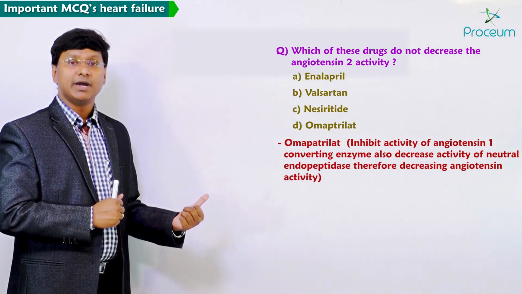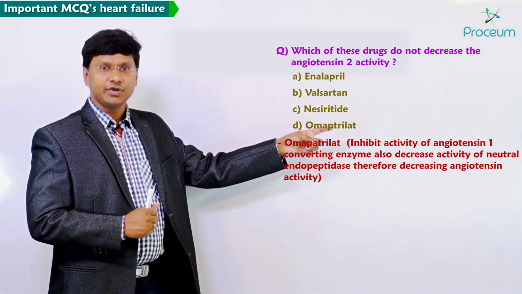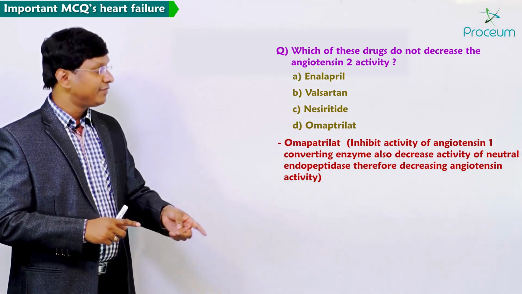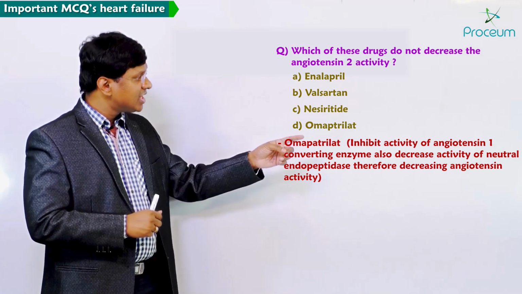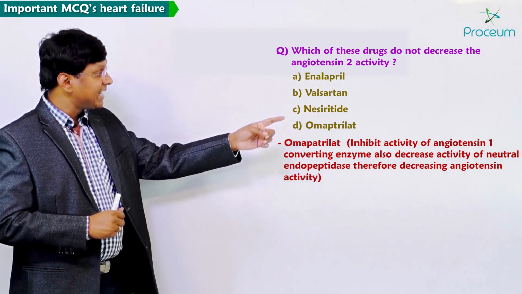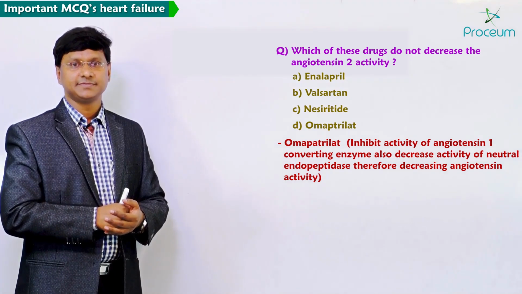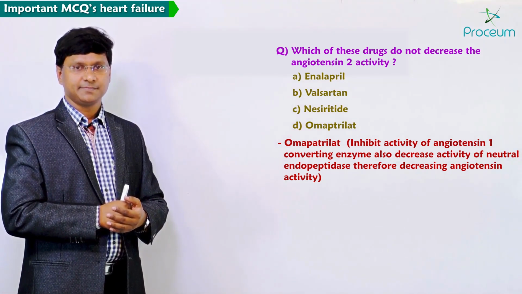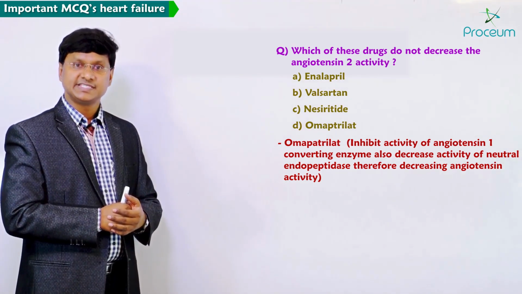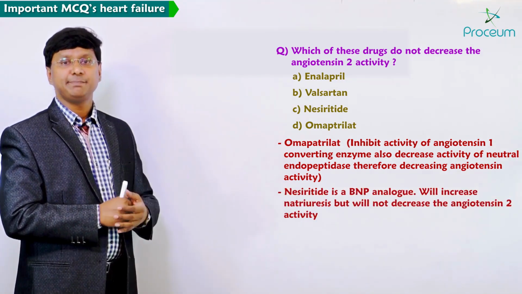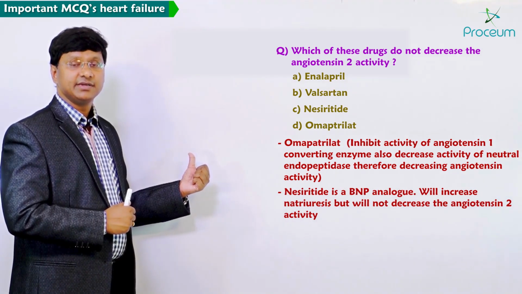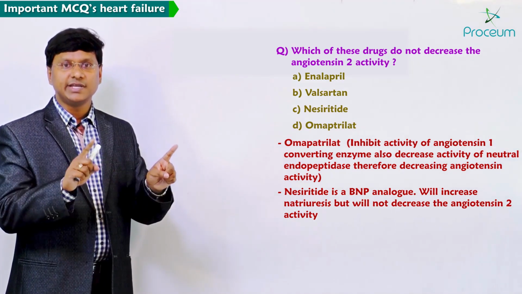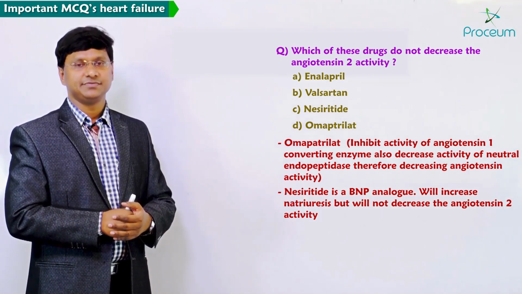Omapatrilat, what did we discuss? Omapatrilat will inhibit the activity of angiotensin converting enzyme, and it will also decrease the activity of neutral endopeptidase. So because it is inhibiting angiotensin converting enzyme activity, omapatrilat will also decrease the angiotensin II activity. But if you take option C, that is nesiritide, it is a BNP analog. This nesiritide will increase the natriuresis, but it will not decrease the angiotensin II activity.